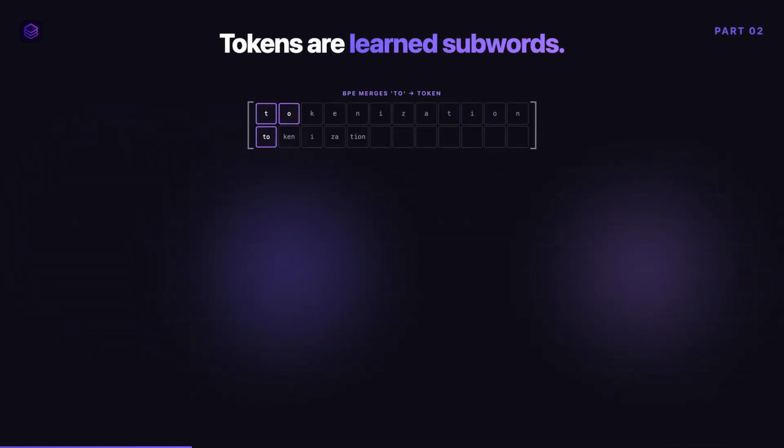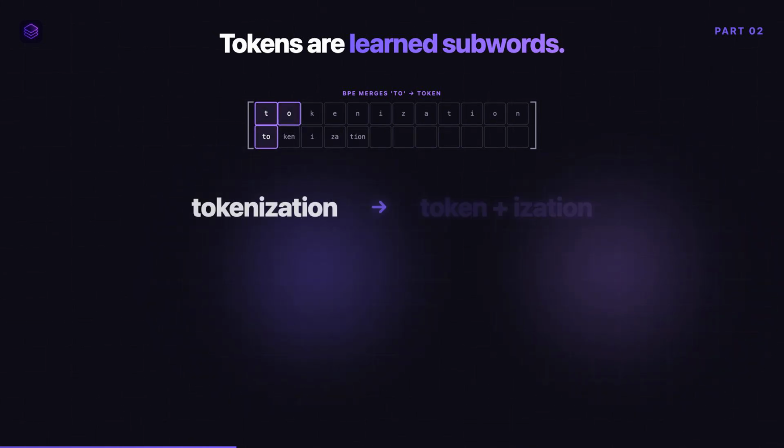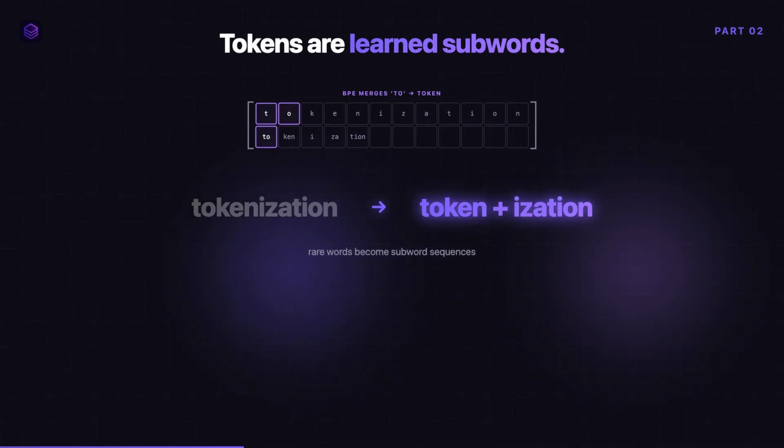BPE starts with raw characters. It scans the training corpus for the most frequent adjacent pair and merges it into one new unit. Repeat 50,000 times. The vocabulary that drops out covers common English words as single tokens and rare words as sequences. The word tokenization splits into token and ization. The word the is one token. A leading space is part of the token, so space-the and the are different IDs.